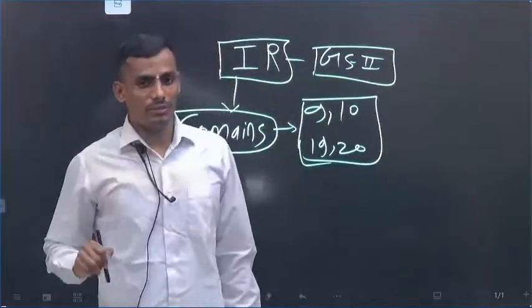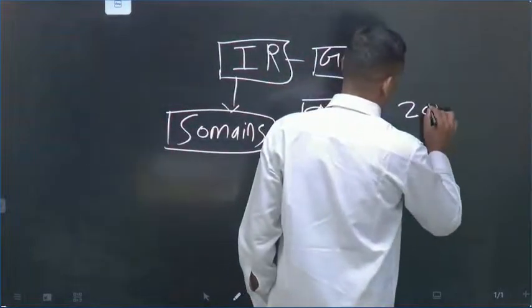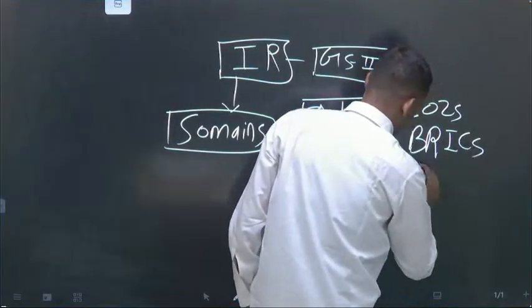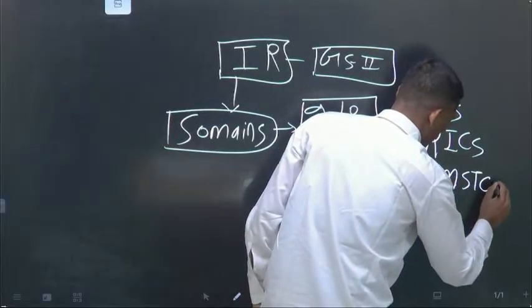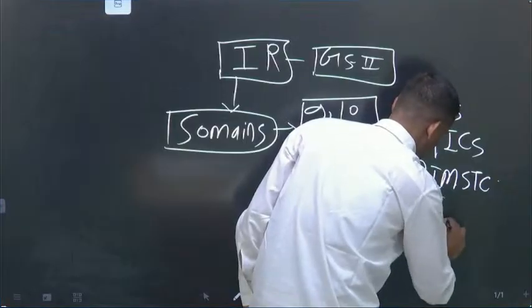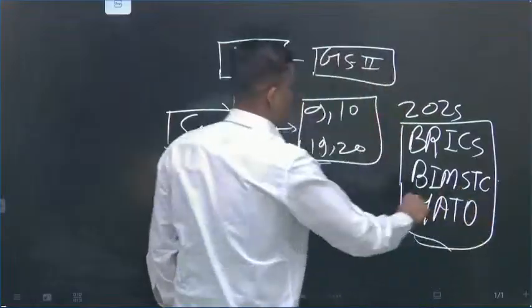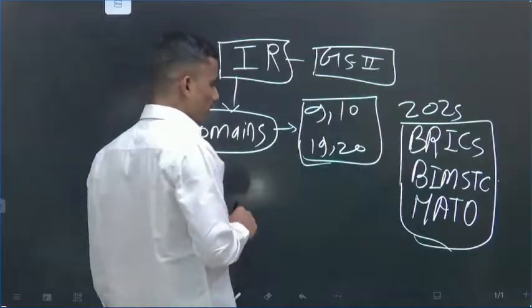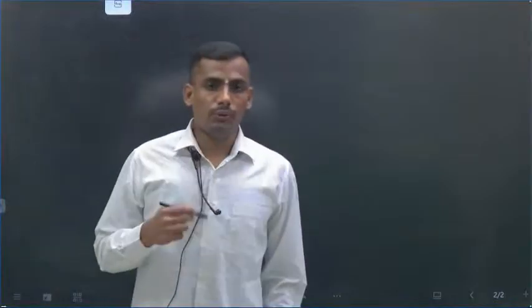But in prelims, in recent years, if you see the questions in 2025 prelims, BRICS, then BIMSTEC, then NATO, and other geographical locations and everything. So my point is this: for prelims, this topic is very important. Around 8 to 9 questions revolve around this IR portion.